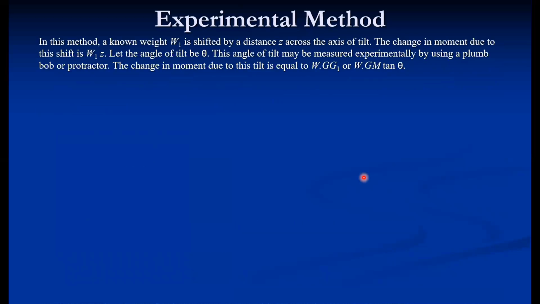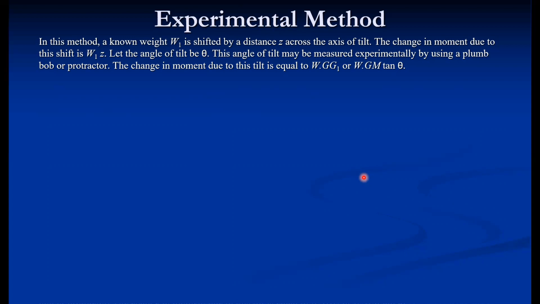Now we'll see the experimental method, because the analytical method is covered in the theory. Now we'll discuss the experimental method. There are two approaches to determination of metacentric height, that is the experimental method and the analytical method. The analytical method is generally applied during the design stage, and the experimental method is applicable only after construction of the ship. So that means it is for the validation of the analytical value.